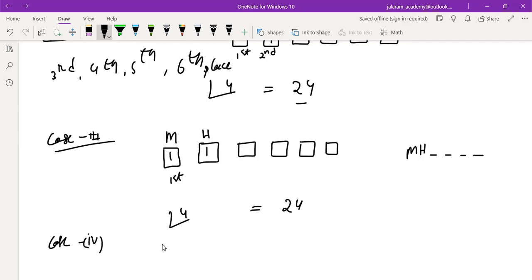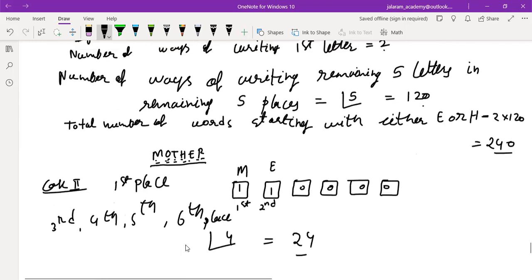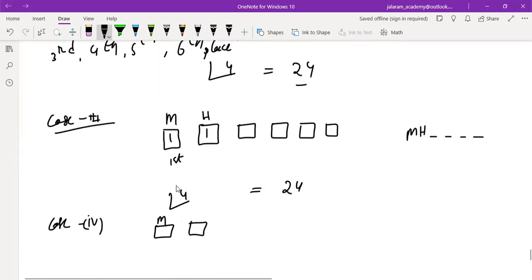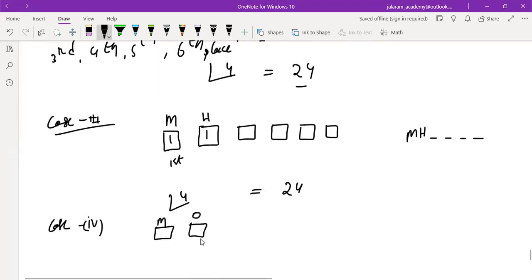Now fourth, if we write the first letter M, what must be the second letter now? H. We have counted all the words starting with M and H. Then M and E. Third, M and next is B. Will it not be O? Yes, sir. Okay. So the second letter is O and we are requiring this.